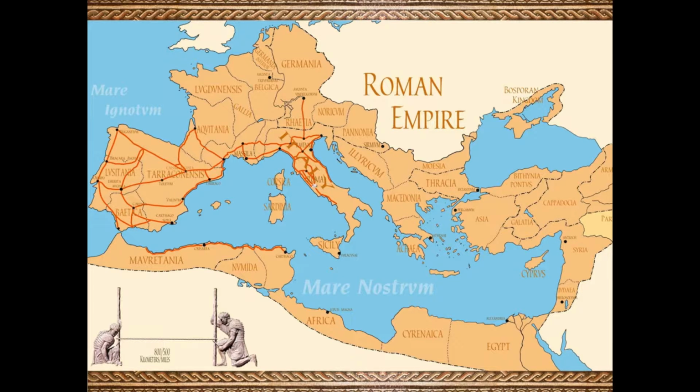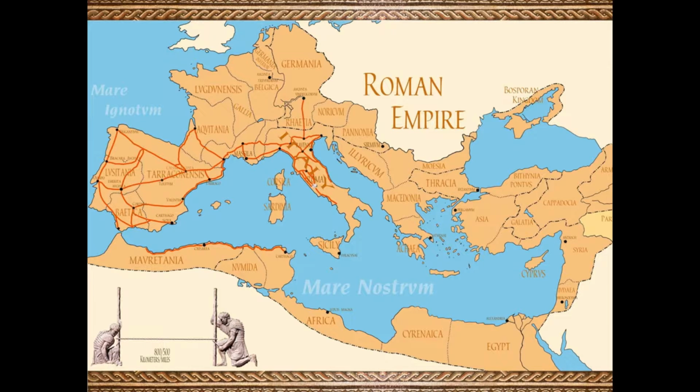476 AD, end of the Western Roman Empire and the fall of ancient Rome. The last Roman emperor, Romulus Augustus, is defeated by the German Goth Odoacer. This is the start of the Dark Ages in Europe.